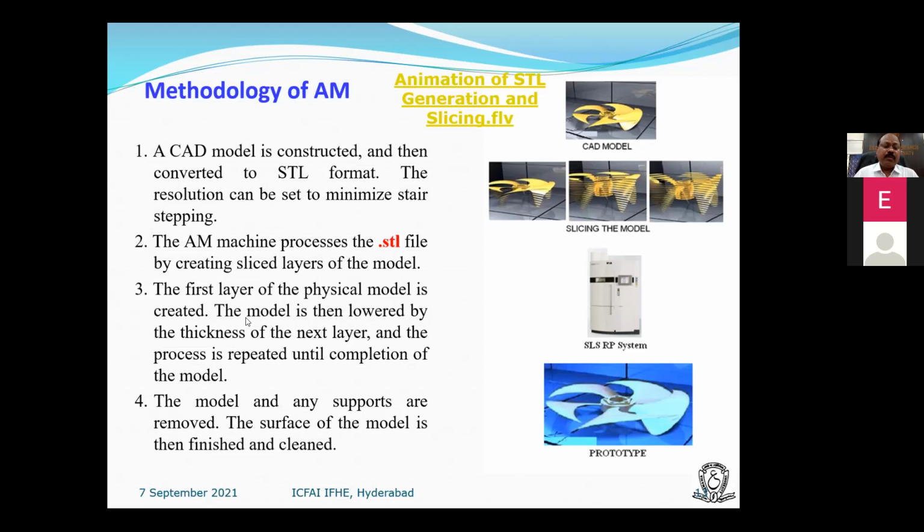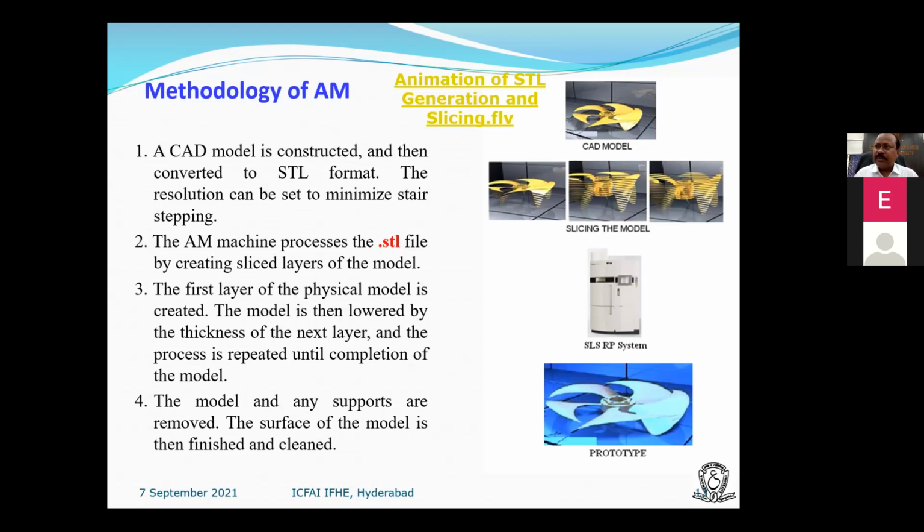Once the 3D printing starts, it starts building the first layer. After building the first layer, the bin will fall down by one layer thickness and start building the second layer. Like this, we continue building from the first layer to the nth layer. This is a layer by layer process. That is why 3D printing is one of the technologies of additive manufacturing.